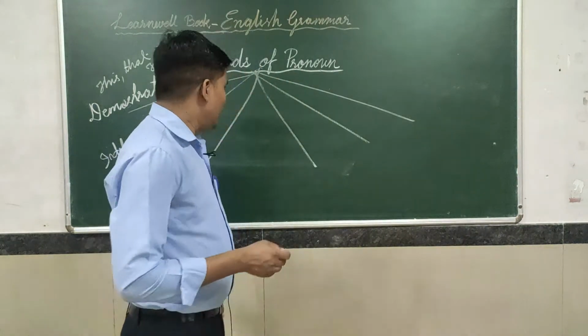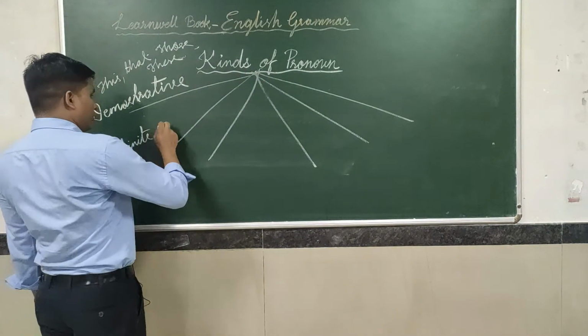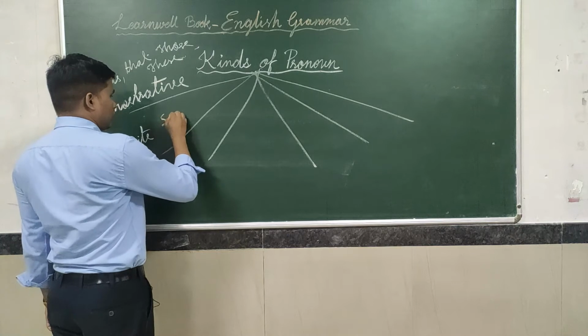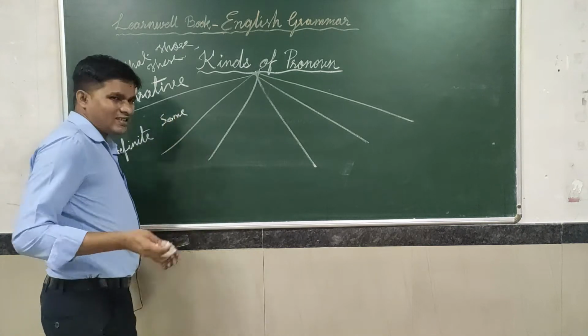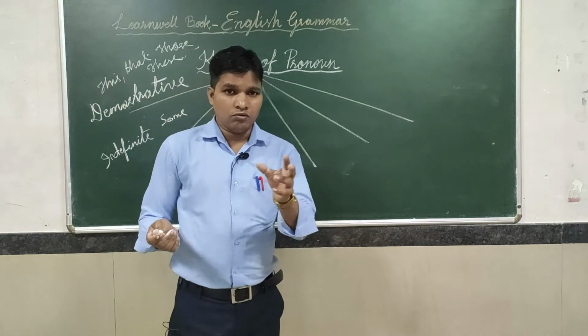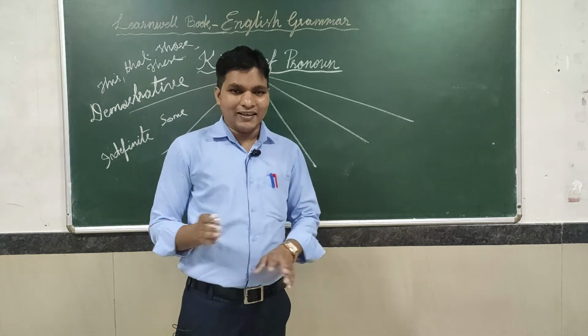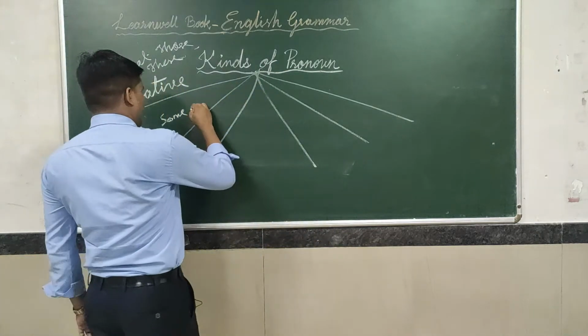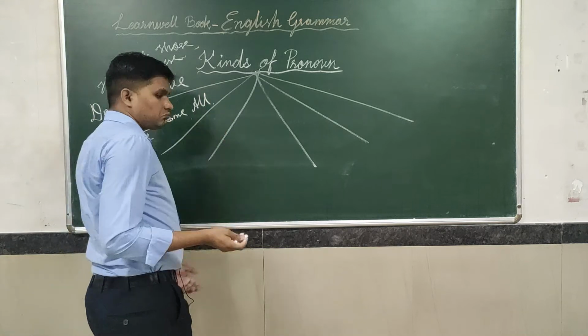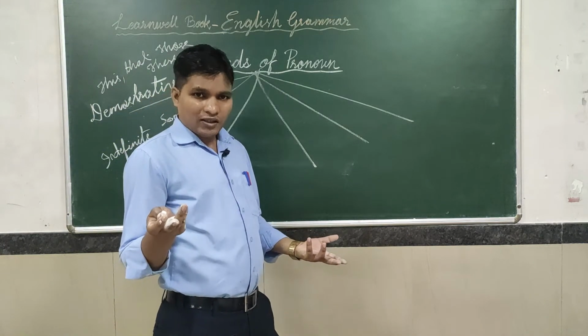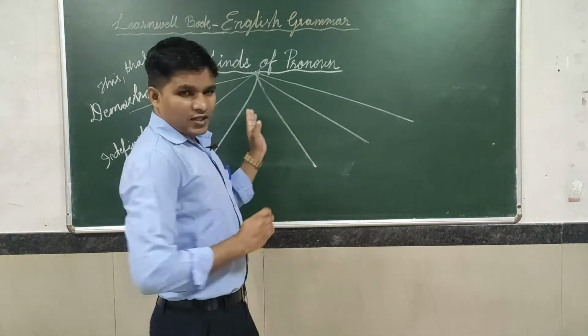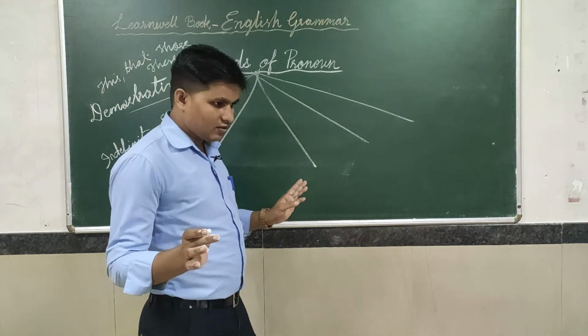Are you getting my point? The example given to you: some means what? One, two, three, four. Is there any guarantee? Nothing else. If you write all, is there any particular person? Nothing else.